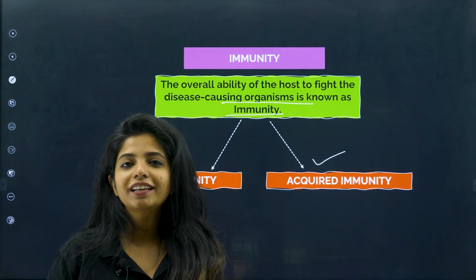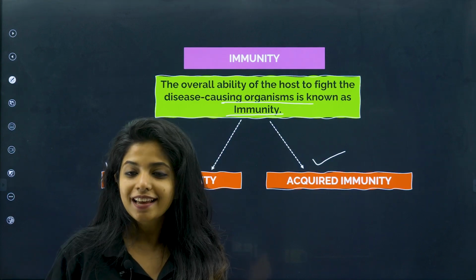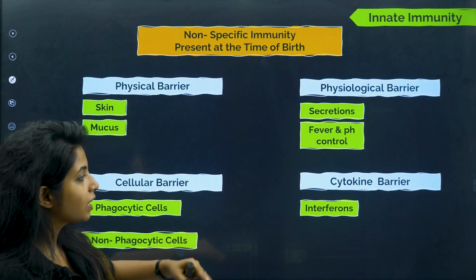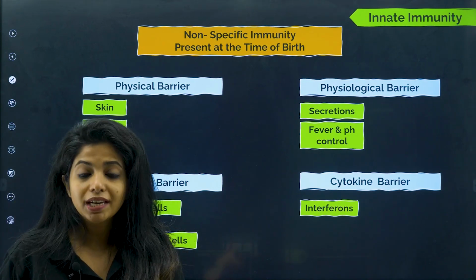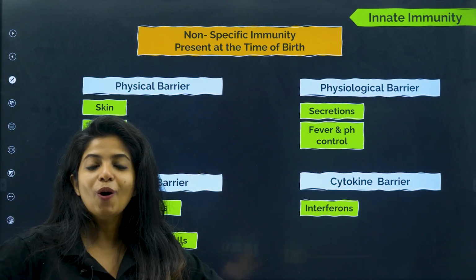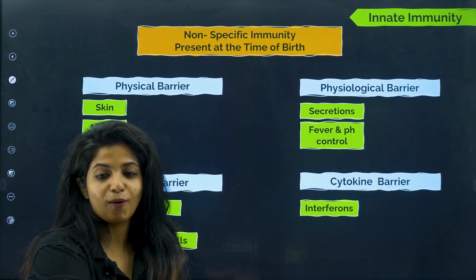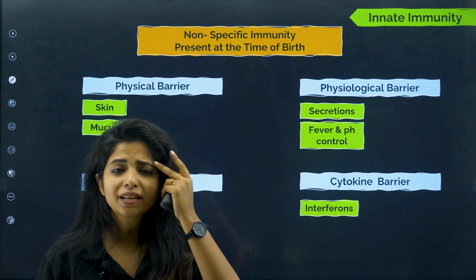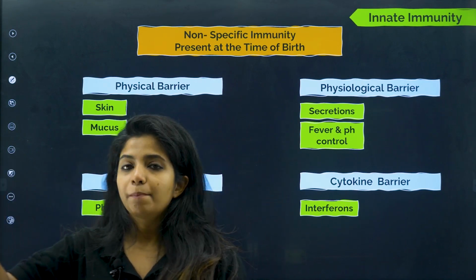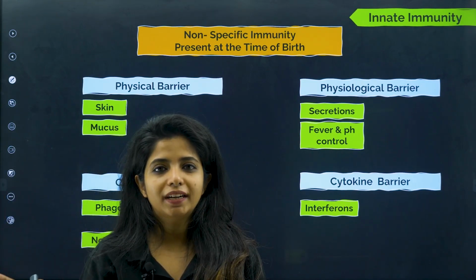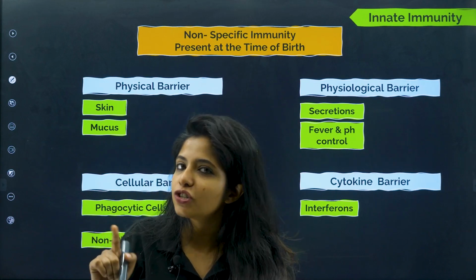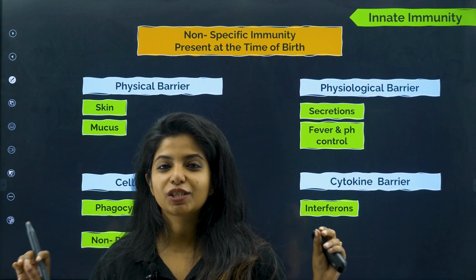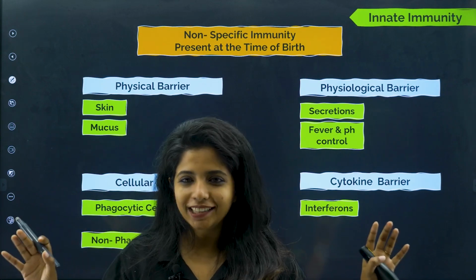So innate immunity is inborn. It is within us, and if you see the examples, you will get to know. Skin is a type of innate immunity, or basically the secretions we have in our body are a type of innate immunity. It is there with us from birth, from the time we are born till now. Now this type of immunity is non-specific, as in tomorrow if a virus comes or a bacteria comes, it won't do partiality and say that I would act on you but not on you. It's not specific. It can act on anybody. It is so impartial, you can remember it like that.